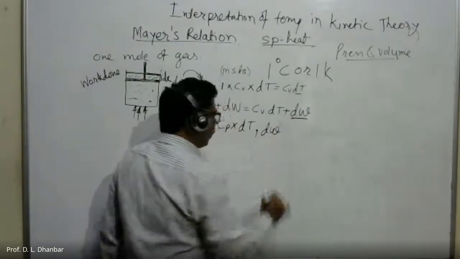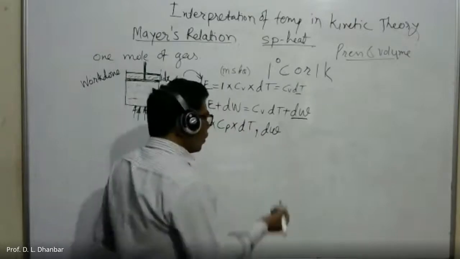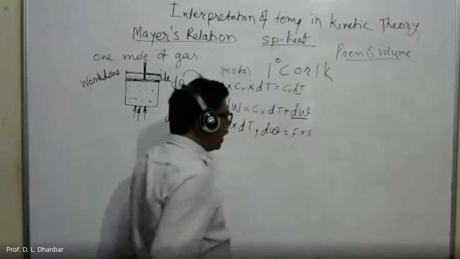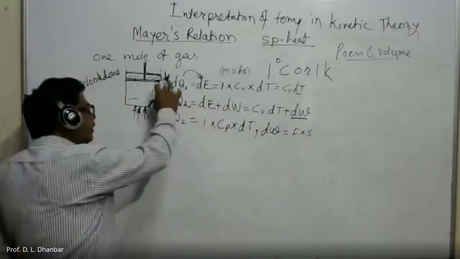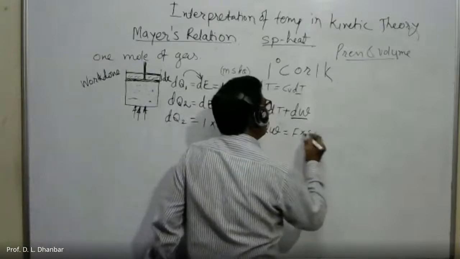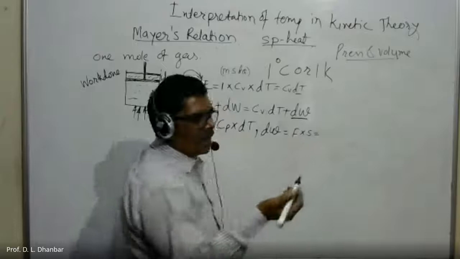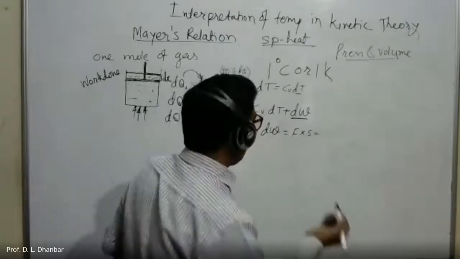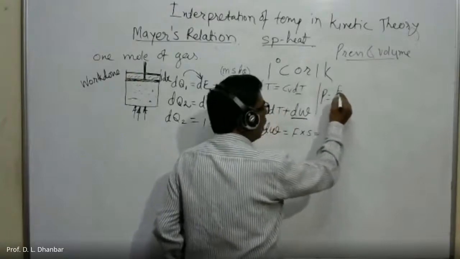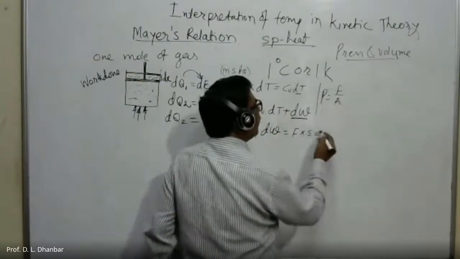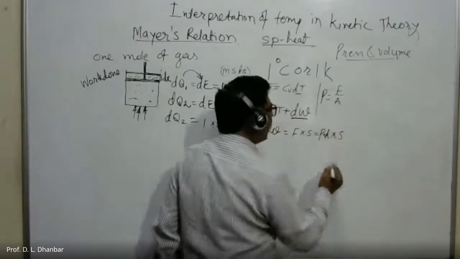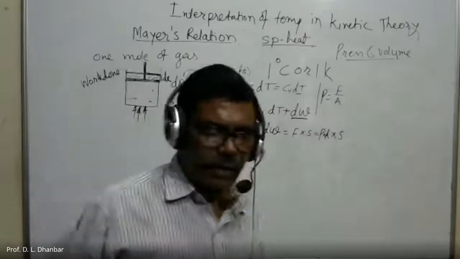dW is equal to what? Force into displacement. So S, this is the displacement dx. So force can be replaced by pressure P equal to force per unit area, or F is equal to P into A, means pressure into area into S. Okay, pressure into area into S.